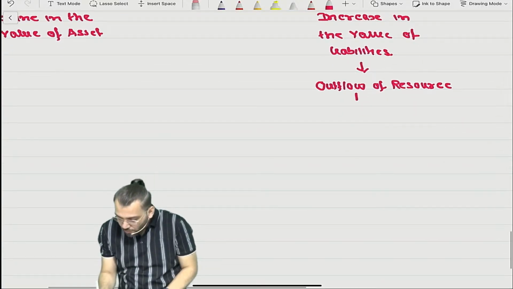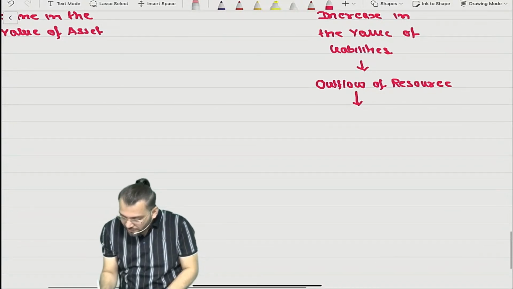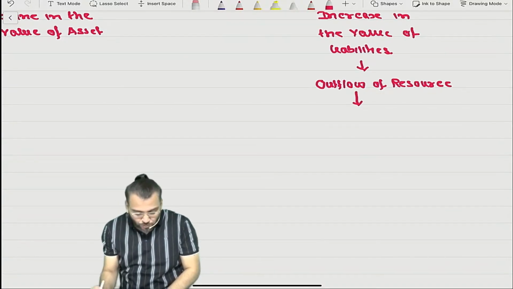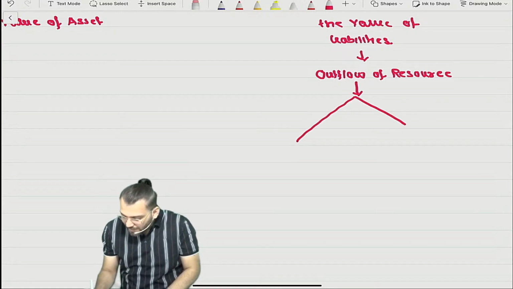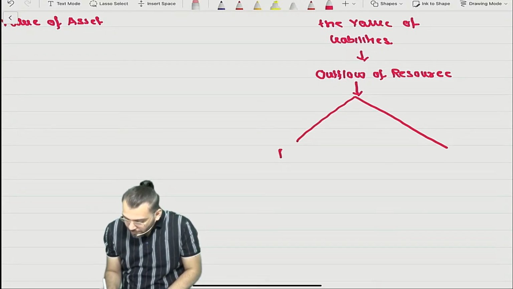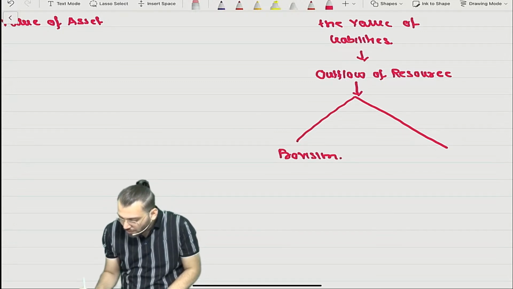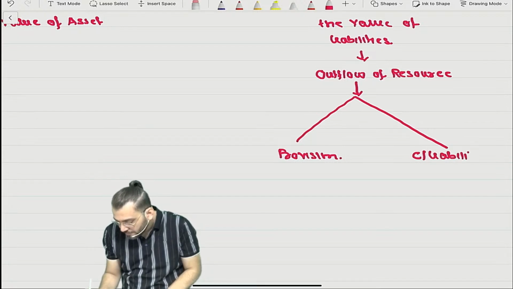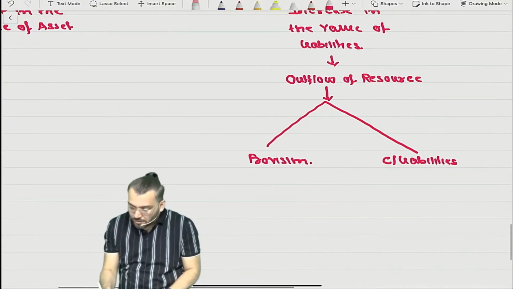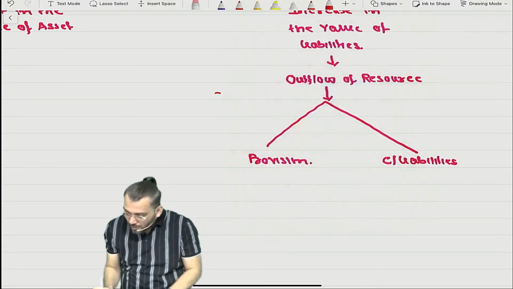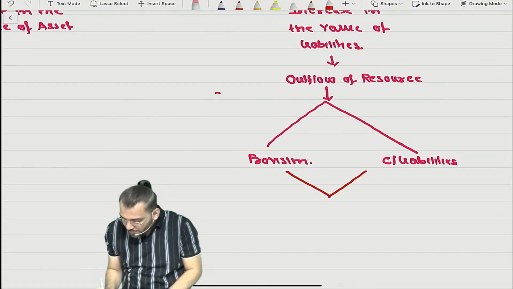And because there is an outflow, it will be either a provision or a contingent liability, based on circumstances. Have you understood? And for these, Ind AS 37 is applicable.